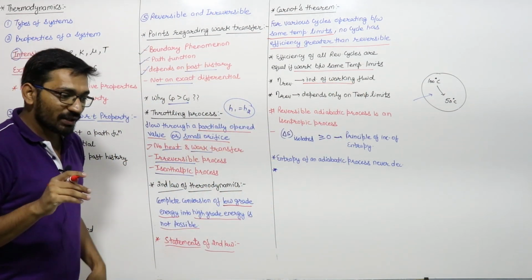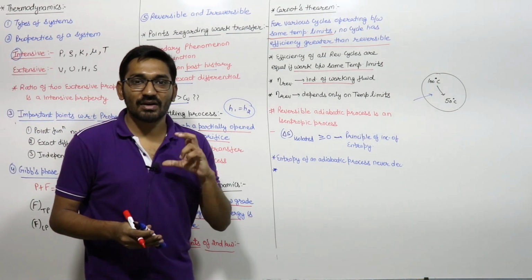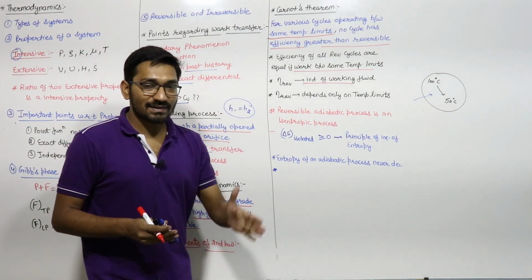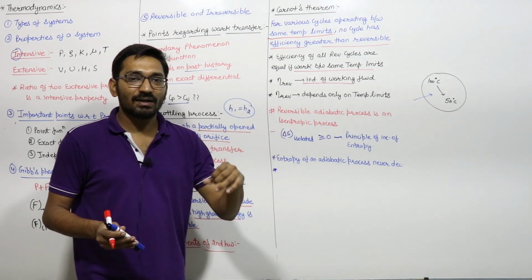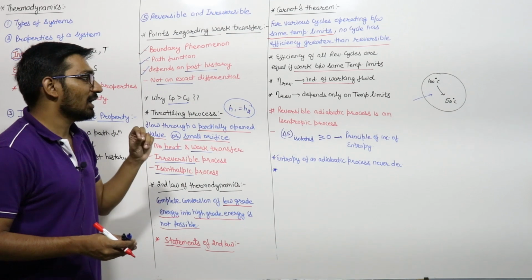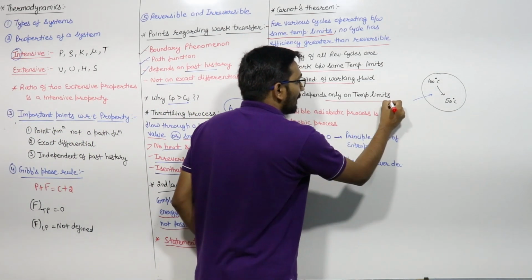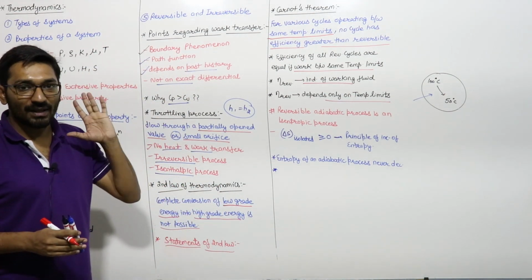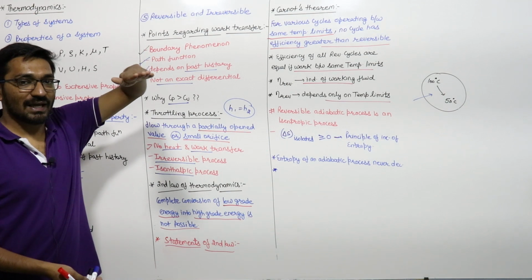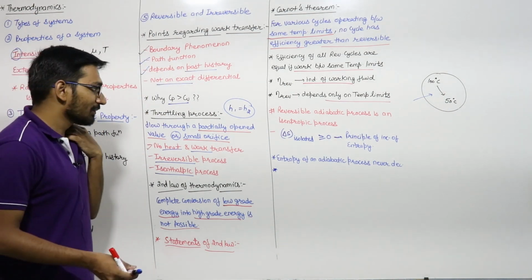Whether your fluid is petrol, diesel, air, or gas, anything, it does not depend on the working fluid. It only depends on the temperature limits. If the temperature limits are the same, then the efficiency of all reversible cycles will be the same.